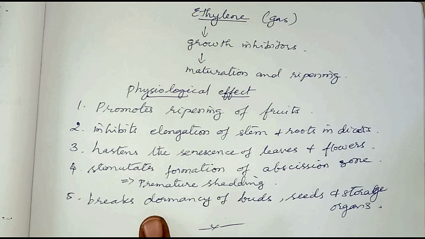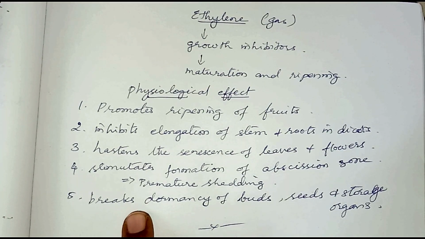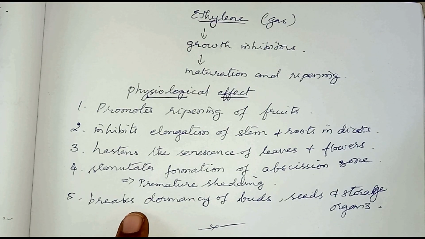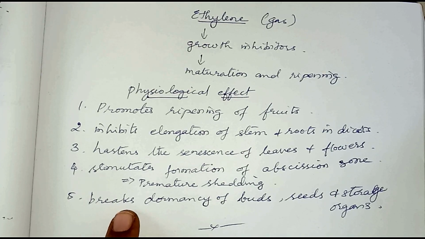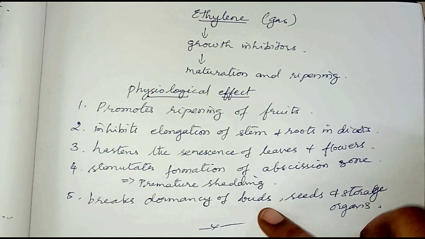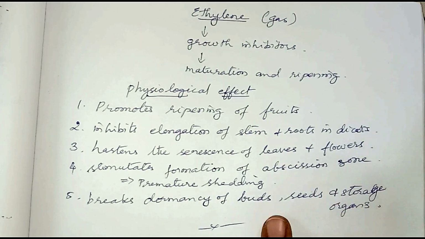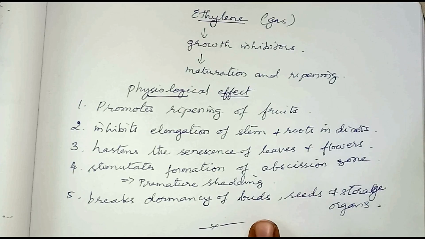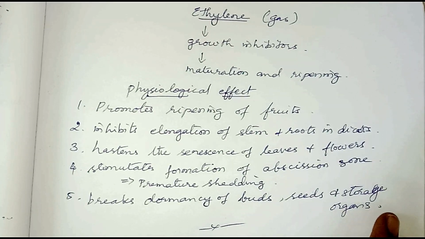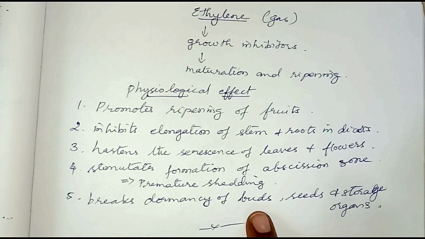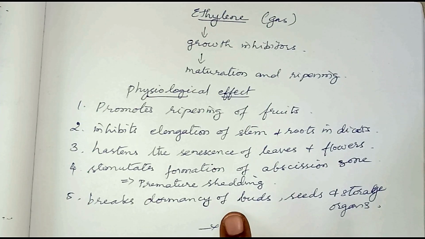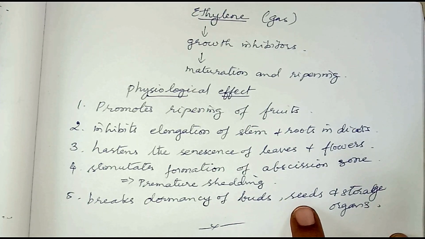Abscisic acid induces bud dormancy, whereas ethylene gas will break the dormancy of the buds, of the seeds as well as of the storage organs, by which germination will be induced. The seeds will germinate as well as the buds in the storage organs, and they will germinate faster.